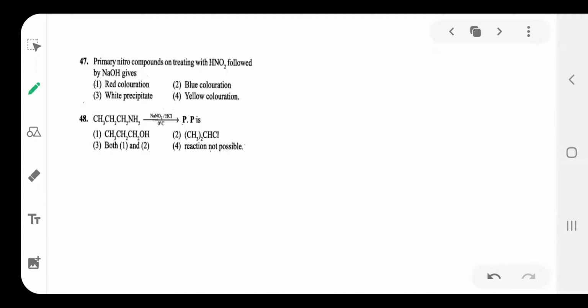Here, primary nitro compound means aliphatic or aromatic primary amines react with which color? NaOH. Primary nitro compound treated with HNO2. Primary nitro compound treated with